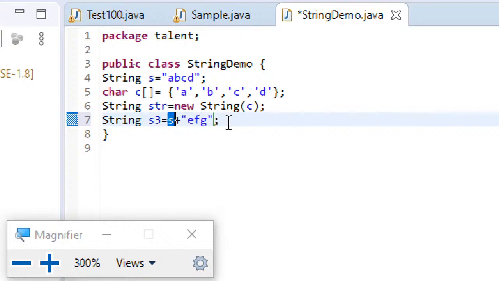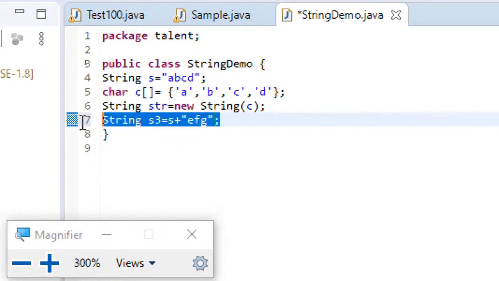As long as you don't change the existing strings, there is no problem. The point to note is that strings are immutable in Java. For having mutable strings, we go for the StringBuffer class. This is the basic thing you need to remember.